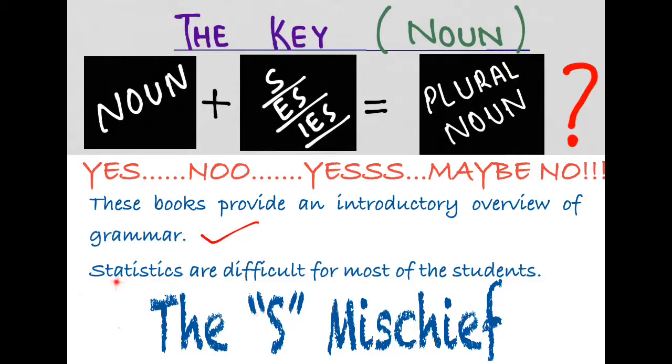It is confusing s. It confuses us. It does not make the word itself plural. So the correct sentence will be, statistics is difficult for most of the students because it is a subject.